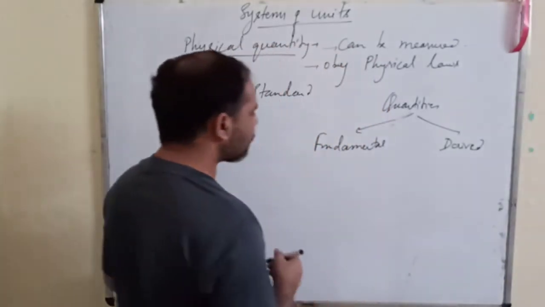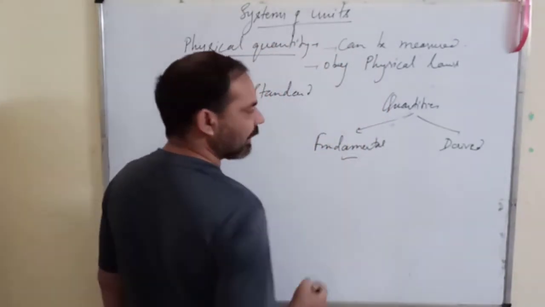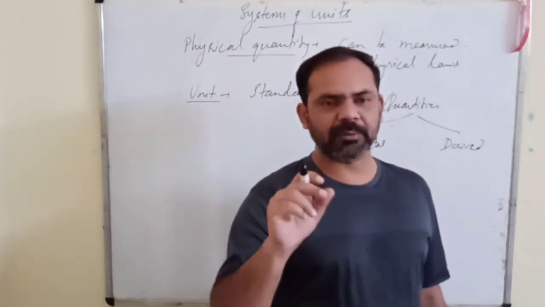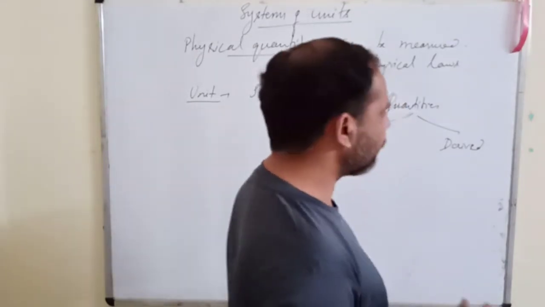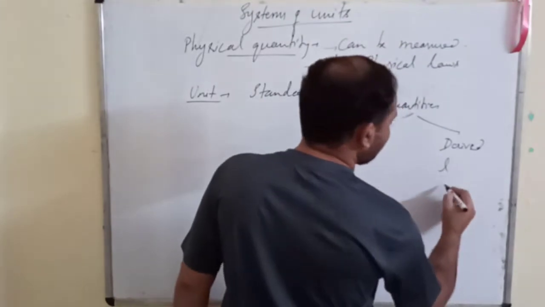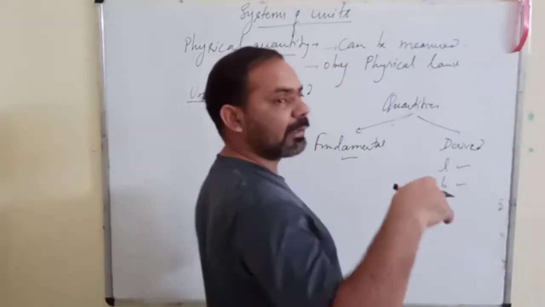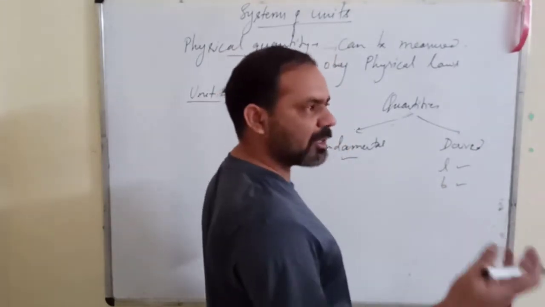Those quantities are called fundamental quantities. Now if I ask you to find out the area of the floor of that particular room, then you will measure the length and the breadth. Length and breadth you will measure fundamentally, by direct measurement.